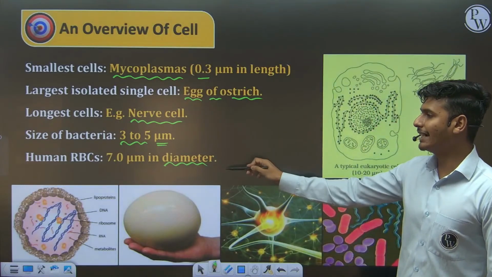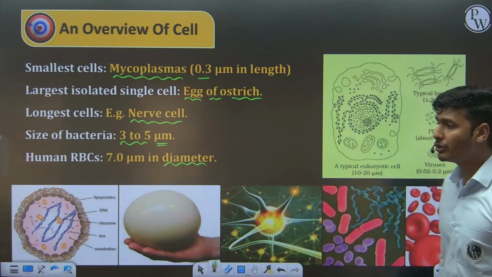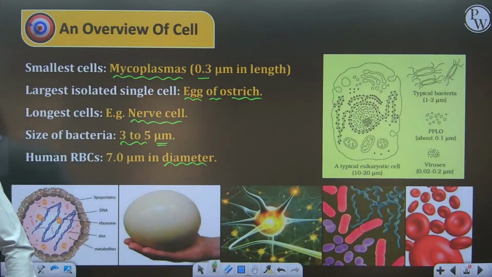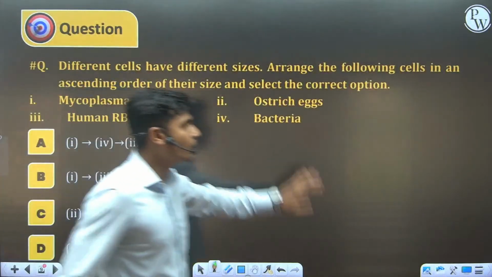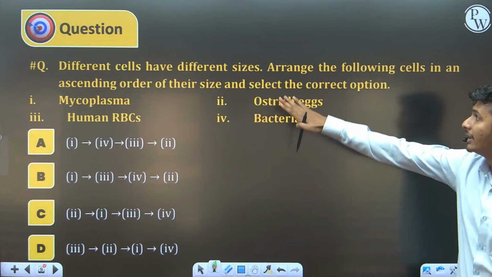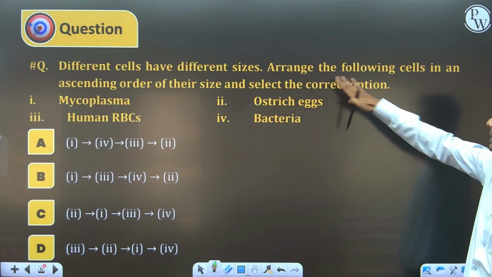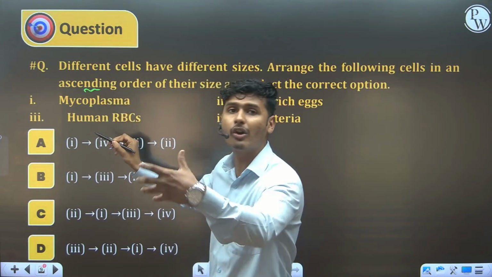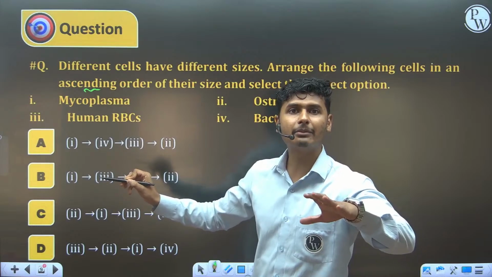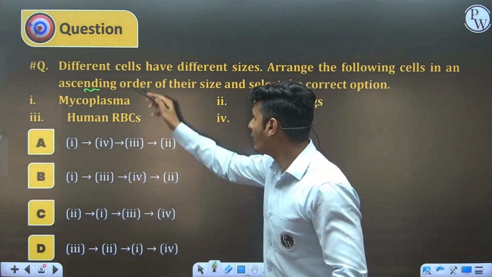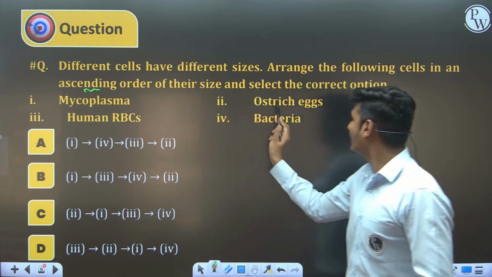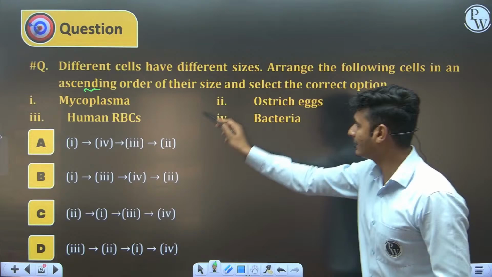On the basis of this data, I am going to ask you one very crucial and very important question. Let's discuss the question, everyone, on the board. Different cells have different sizes. Arrange the following cells in ascending order. Ascending order means smallest to largest. You have options in front of you. You have 4 cells: mycoplasma, ostrich, human RBC and bacteria, and those are the options.